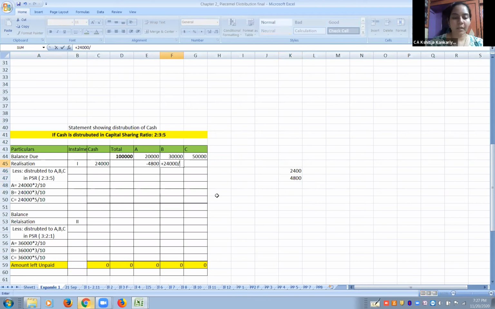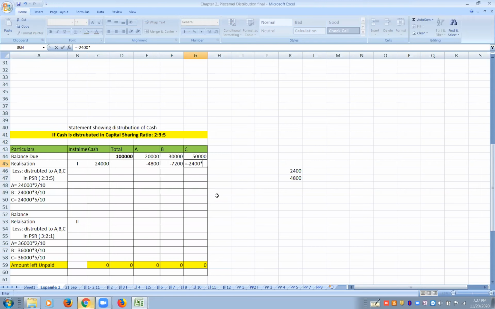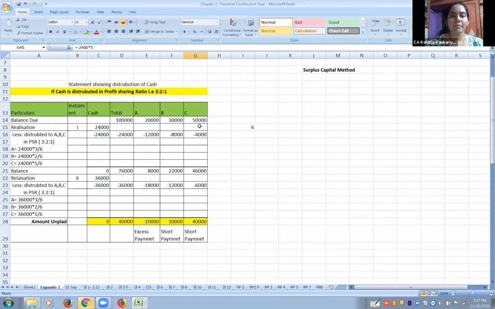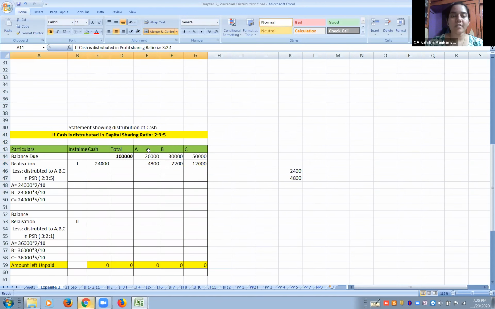For B, 24,000 divided, we know that one part is 2,400. He has to be given 3 parts, that is 7,200. For C, multiplied by 5, it is 12,000. Now here we see the drastic change. In the earlier case, out of 24,000, he was getting only 4,000 because it was the profit sharing ratio and he had the lowest profit sharing ratio. But here, on the basis of the capital sharing ratio, he is getting the maximum amount, more than these 2 partners, because he has more capital.